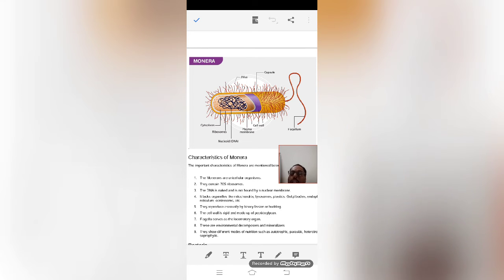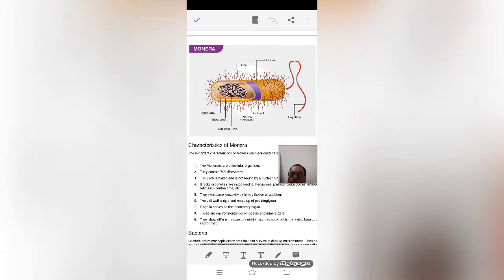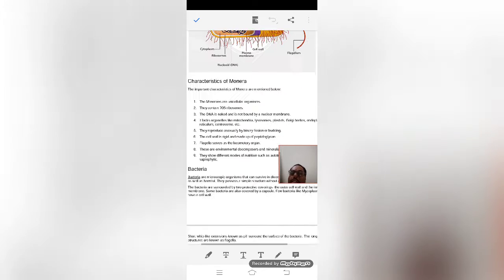So most of the organisms, not most, all of the organisms which have capsules are considered virulent. That means they can cause disease. Some of them have a cell wall, some have a plasma membrane, ribosome, cytoplasm. Very simple. Pilus or fimbriae, they have both, and these are the characteristics of Monera.